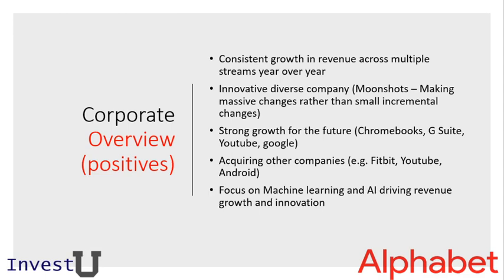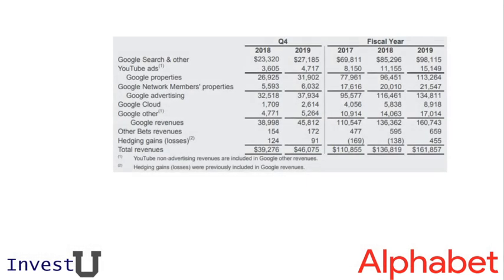As mentioned, they have a strong history of acquiring other companies that are performing quite well. Fitbit and YouTube and Android are examples of that. And their focus on machine learning and AI development is really helping drive revenue growth and innovation. Looking at their various sectors, we see in each sector there is strong growth year over year from 2017 to 2019. You'll see that primarily they obtain revenue through their ads and their search engine, which drives the majority of their revenue. But the main takeaway of this chart is just to highlight the fact that there is strong growth in each area year over year.